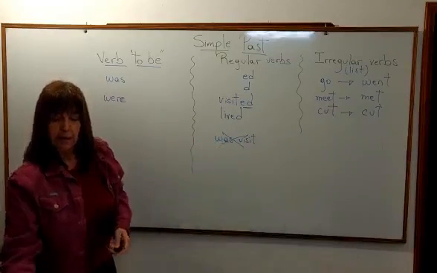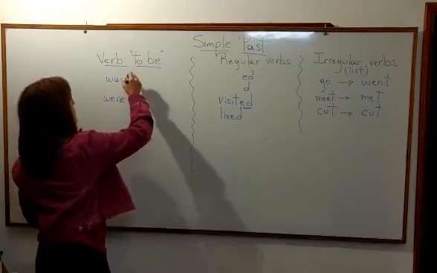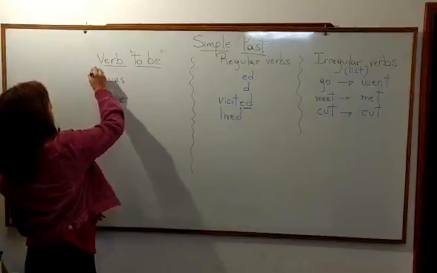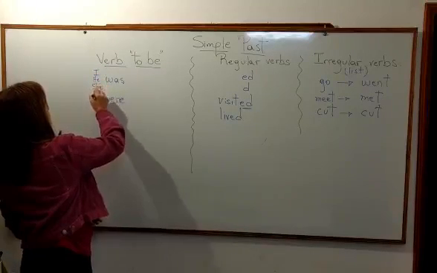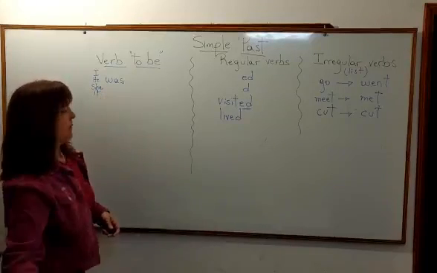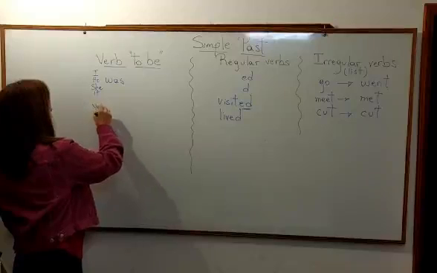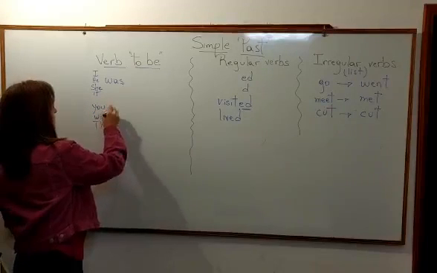¿Sí? When do I use was? Was, with, for example, I, he, she, it. When do I use were? Were with you, we, and they. Right?